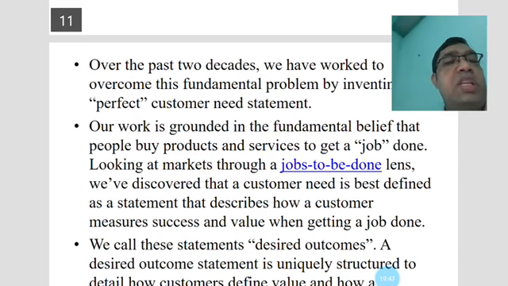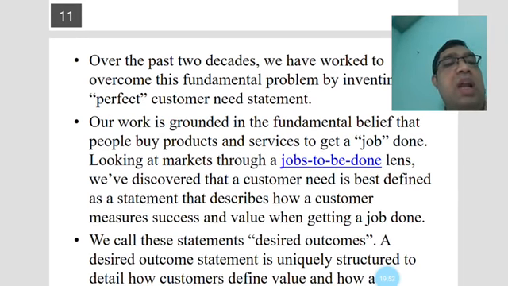Our work is grounded in the fundamental belief that people buy products and services to get a job done. Looking at markets through a job-to-be-done lens, we have discovered that a customer's need is best defined as a statement that describes how a customer measures success and value when getting a job done.